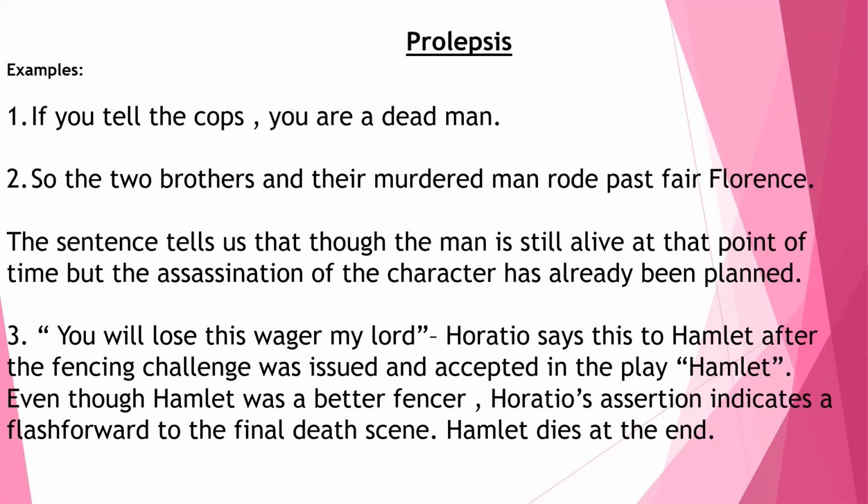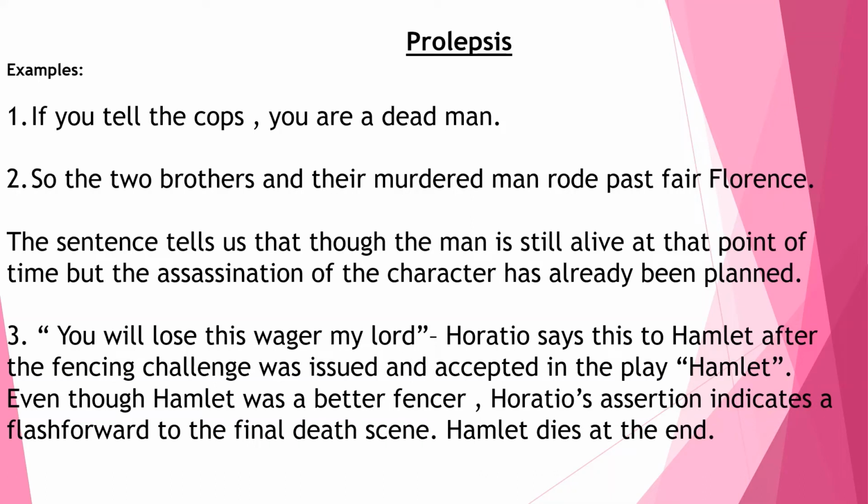Now this is taken from Isabella, written by John Keats. So the sentence tells us of a man who is alive at that point of time and is riding with two brothers. But his assassination has already been planned. So it means he will be murdered shortly. Though now he is riding with the two brothers, he will be murdered shortly. So this is how prolepsis works.